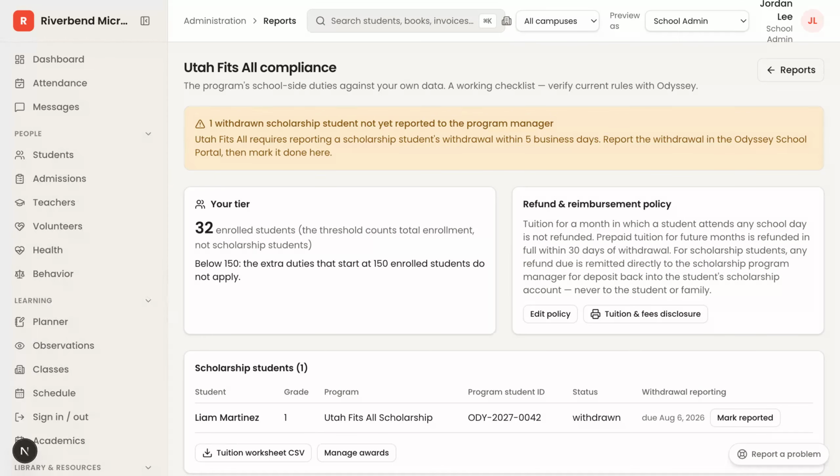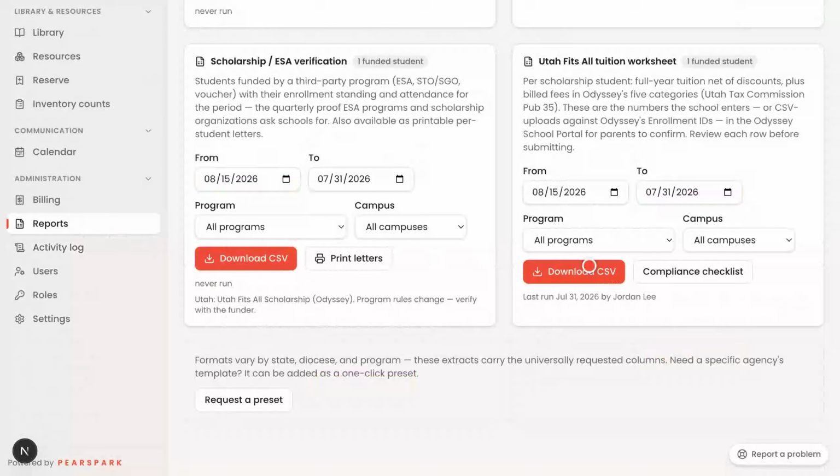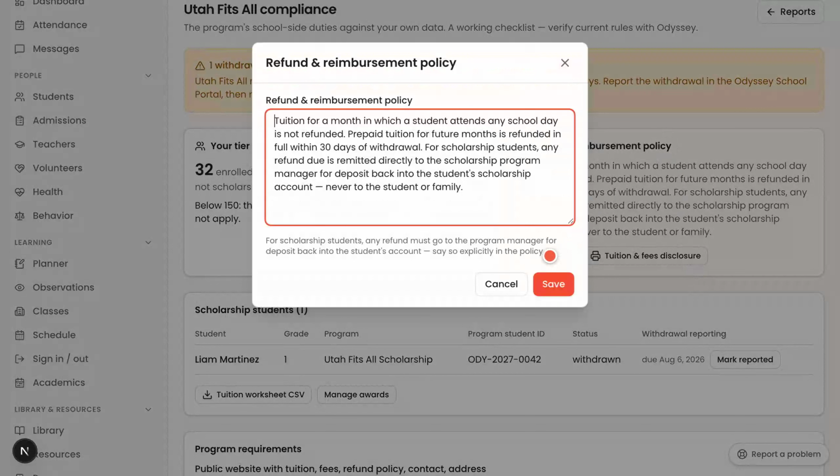Utah makes every participating school publish its tuition, its fees, and its refund policy. Here is that document already written. Under Administration, open Reports, then Compliance Checklist on your program's card. Most of the document comes from what you already bill. The refund policy is the part you write.